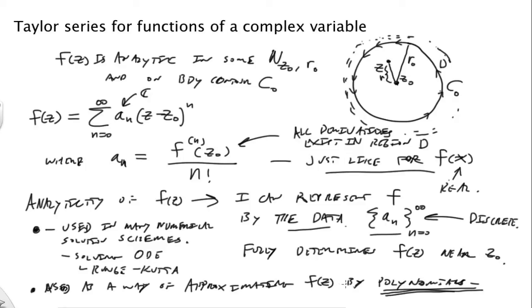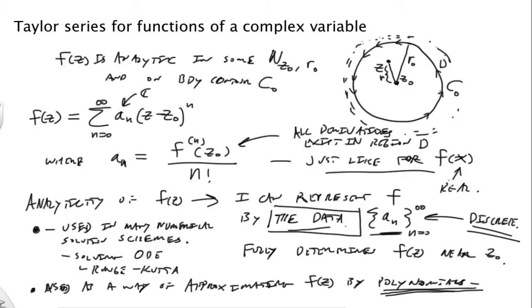Polynomials are, of course, very easy to deal with. They're functions involving powers of z with some constants, some sort of coefficients. And those coefficients, this discrete set of coefficients, then fully determines what f of z is. We can think of this as the information, the data, if you will, that defines a function. And the fact that it's a discrete set, I think, is very interesting.